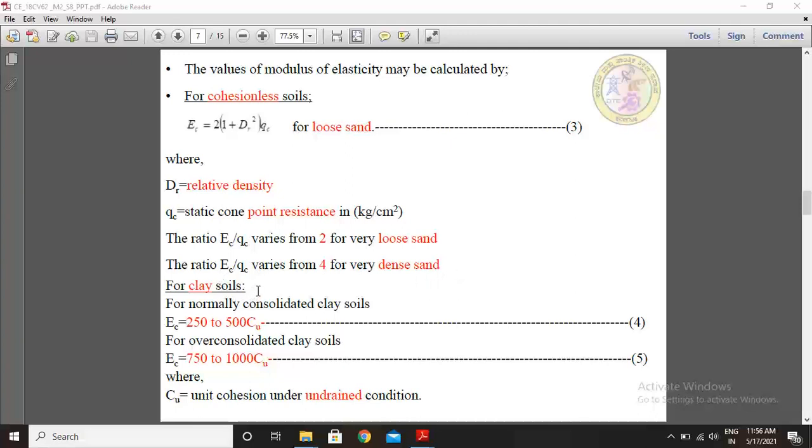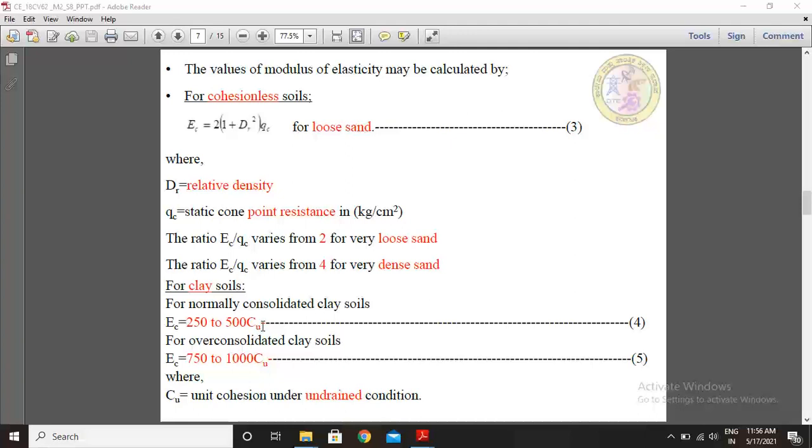For cohesive soils or clayey soils, for normally consolidated clay soils, EC is considered 250 to 500 times Cu. Here Cu is the apparent cohesion of undrained soils in kg per centimeter square.